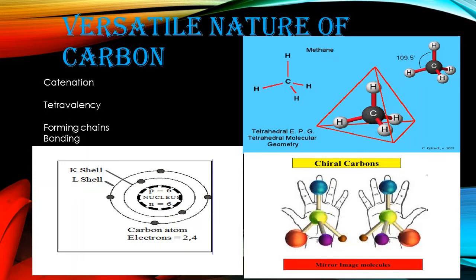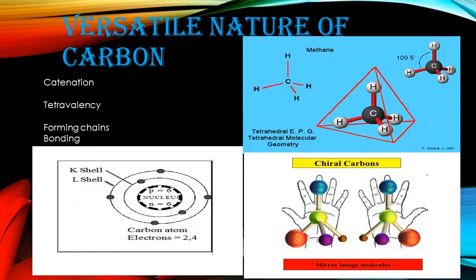Another more important property is catenation, which is self-linking. Carbon attaches to another carbon atom and makes long chain structures. It can be branched, it can be straight, it can be a ring or cyclic form. So carbon has a very versatile nature, and it can be formed in various forms. We will discuss this in the further slides.